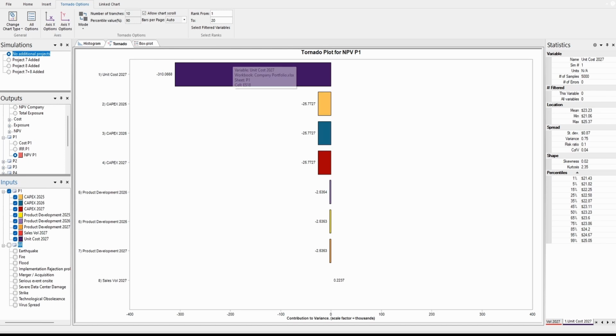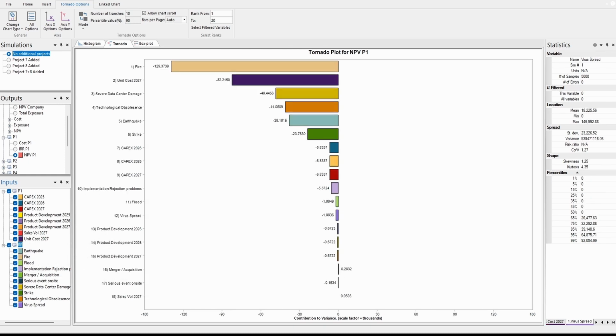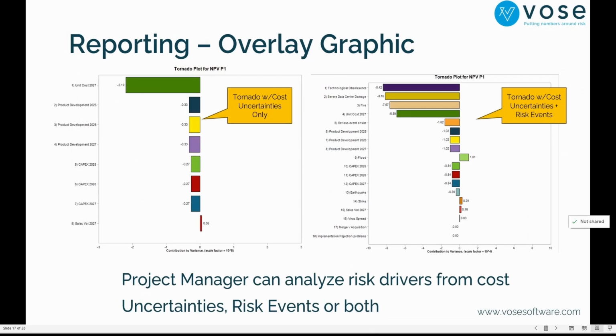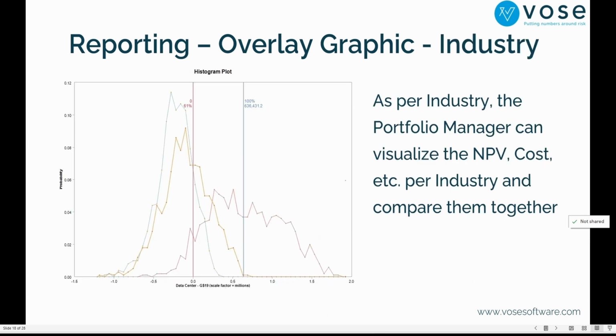And I will say, I just want my tornado chart to look at the variables that are uncertain, like the unitary cost, capex, etc. Or if you want to include the risk from the risk register, you see you have the fire risk, but then you have the unit cost, the data center damage, capex, etc. So you have everything combined, as I was showing here. You see, so this is really flexible. This is what I really like about this is that you can turn on off things, and it's really flexible.